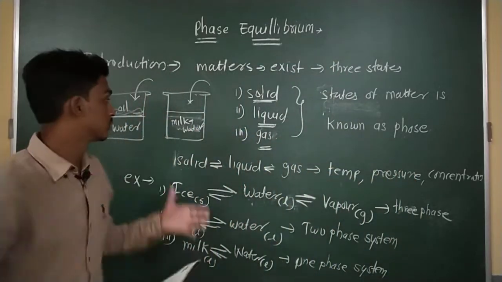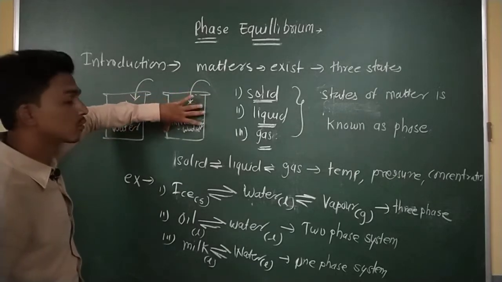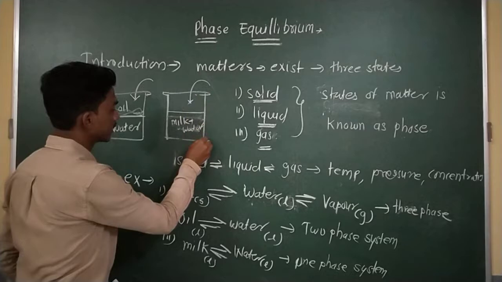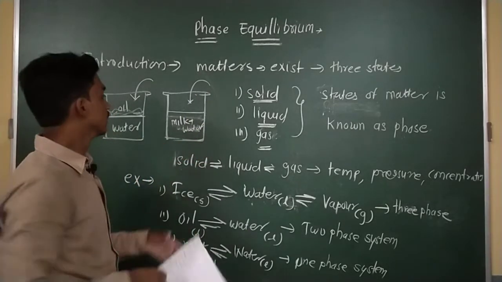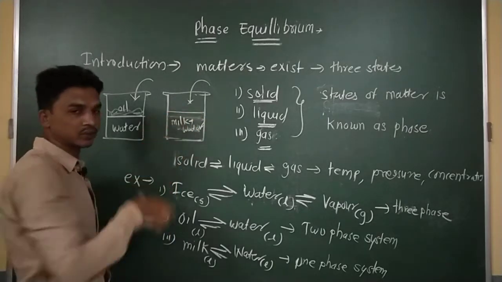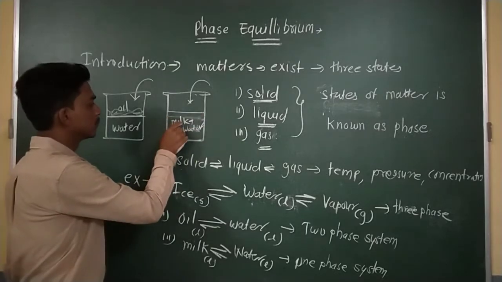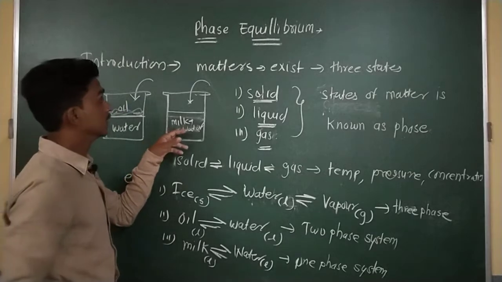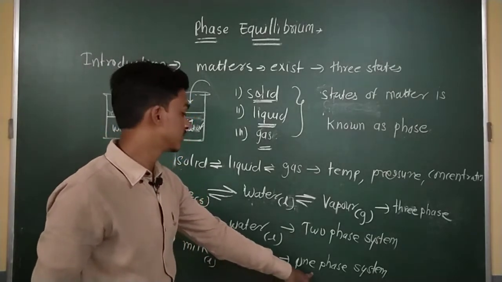I am selecting this beaker as the part of the universe, only the beaker. Outside of the beaker I am not taking for study. So this is the system, and this system contains milk and water completely mixed with each other. So this system is a one phase system.